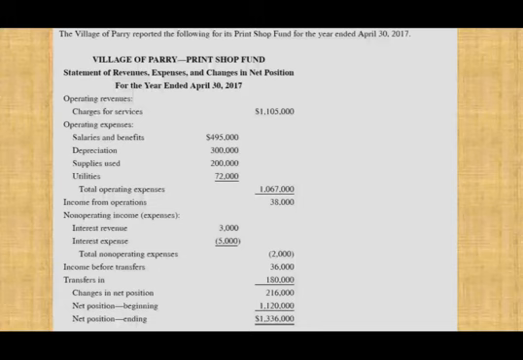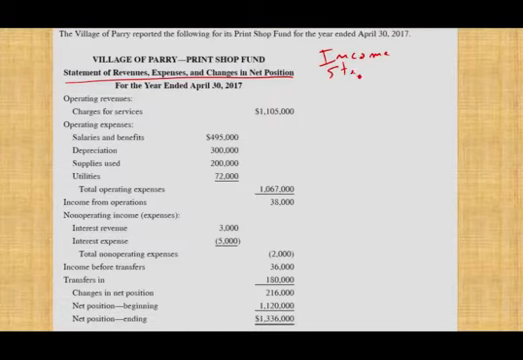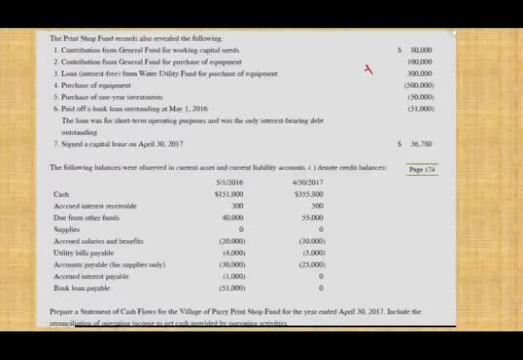Now, we're going to look at what we are given. We are given a statement of revenues, expenses, and changes in net position, aka the income statement. This is what we know it by. And we are given additional information about different loans, which we will deal with each one separately. And we are given changes in certain balances on the balance sheet, certain current assets and current liabilities.